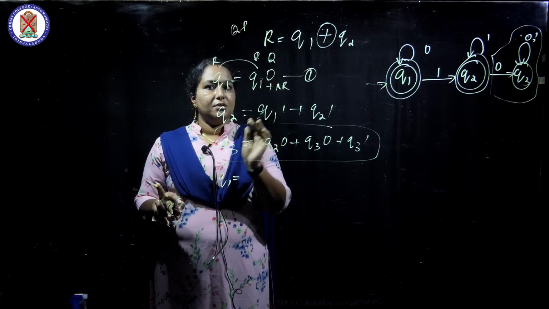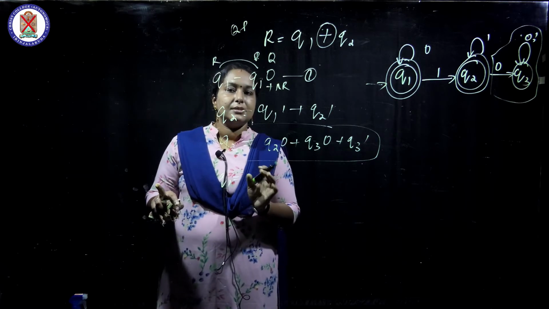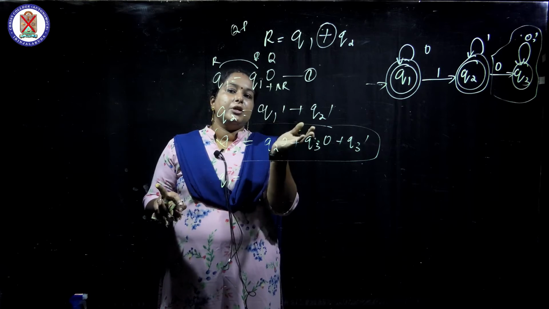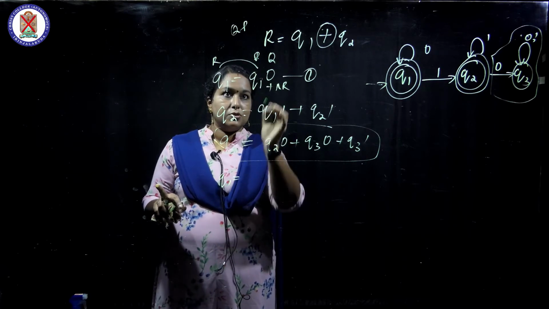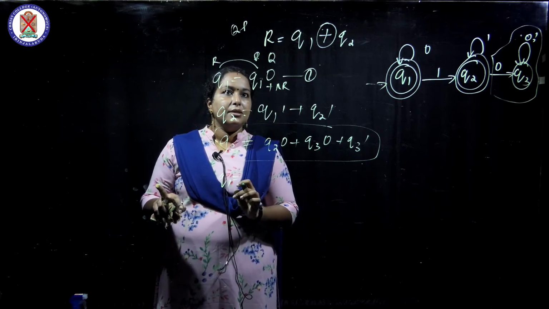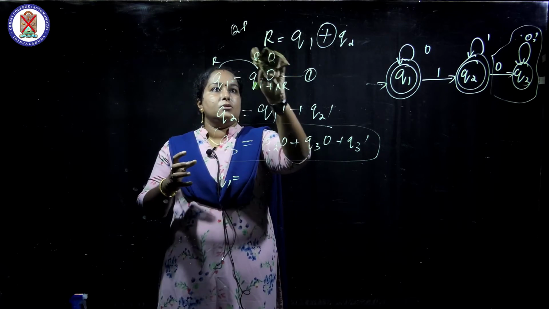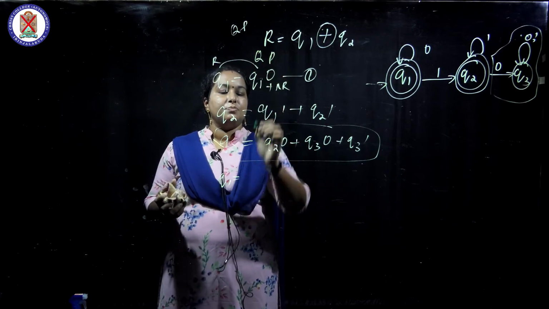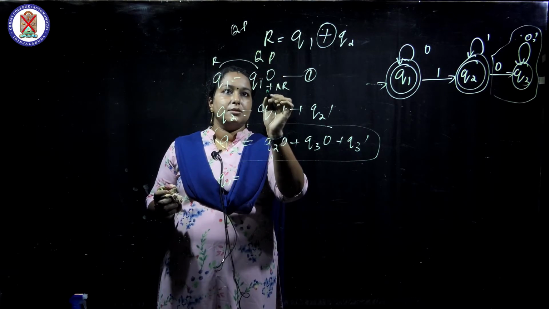That can be interchanged, there is no problem. It is the commutative property: A dot B and B dot A are both correct. So what will it become? Q P star, isn't it?